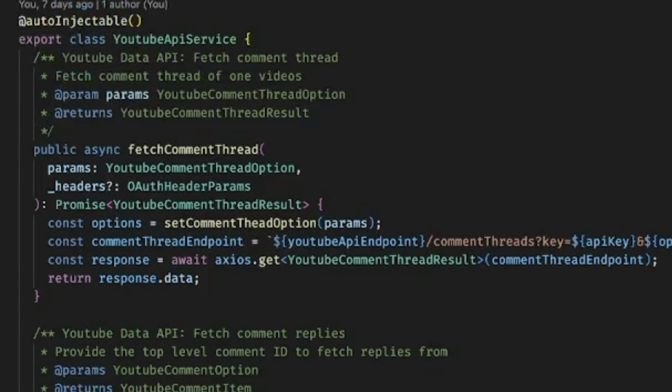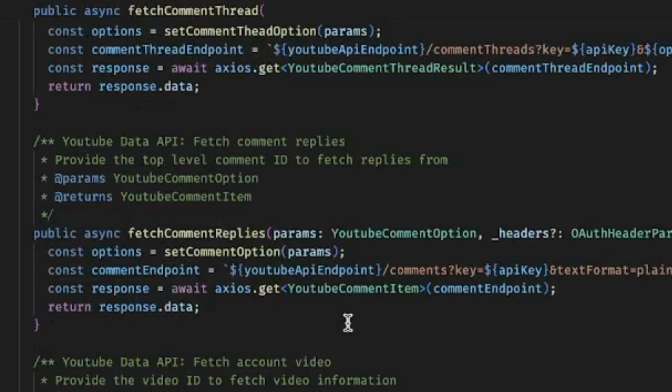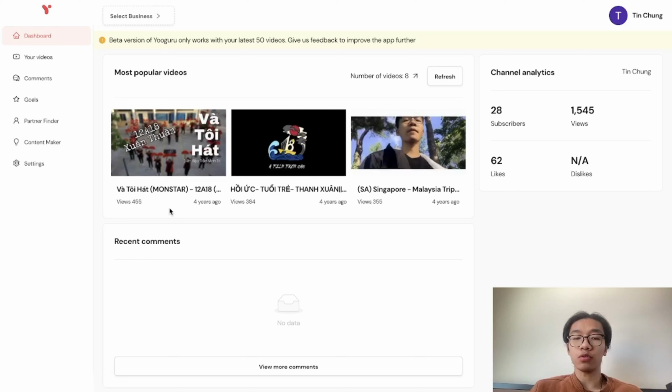As you can see right here, at first I have a class called YouTube API service to handle integrating with the YouTube API, like fetching the comment threads, fetching the comment replies, fetching the account videos, something like that. However, I realized that the fetch account videos method returns a list of videos, but it doesn't have any statistics like like count or view count. So it is not a very good practice to show it on the front end. I want every video to have the views and also the date, so that I can make analytics on how many likes I have, and also the number of views and subscribers.